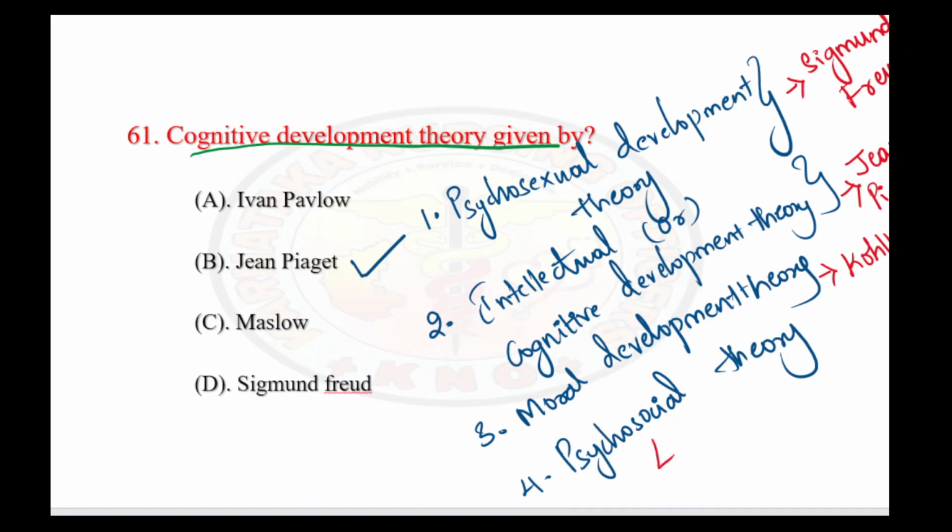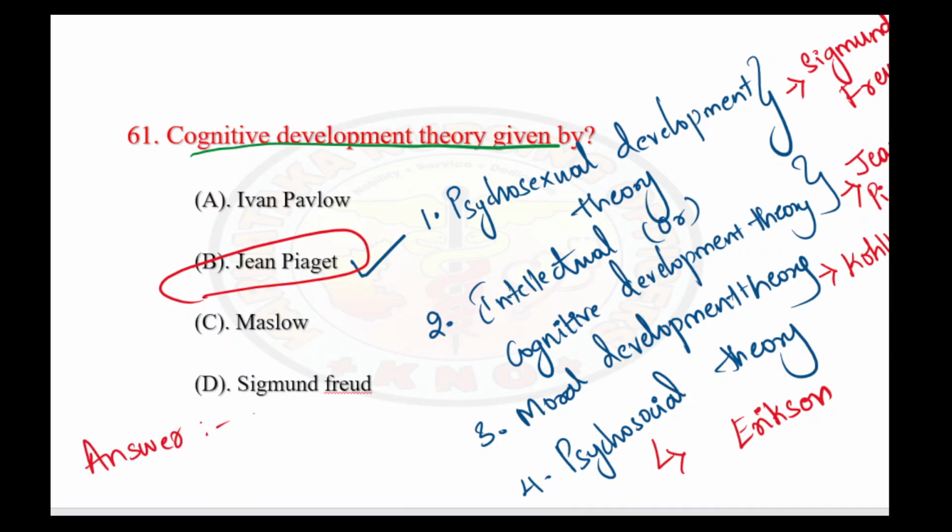Fourth one, psychosocial theory, was developed by Erikson. So these are the four important theories which we are going to see in growth and development of children. Here the given question is cognitive development theory, or sometimes they can even ask you intellectual development theory. The right answer here is option B. So let's see the next question.